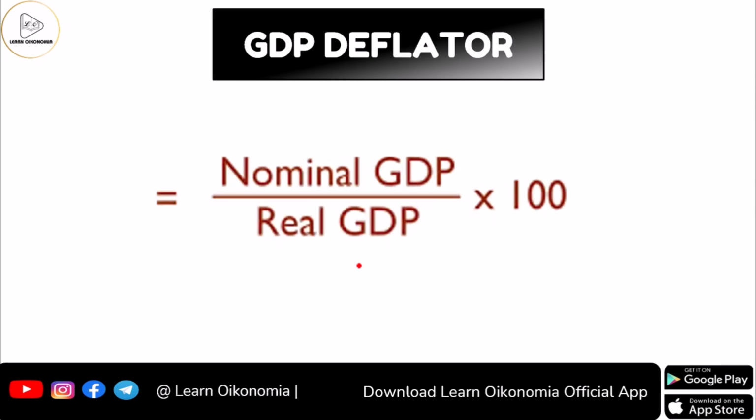Moving to the formula for calculating the GDP deflator, first of all, you calculate the nominal GDP, then the real GDP. Then you divide the nominal GDP by the real GDP, then you multiply that figure by 100, and you will get the answer for the GDP deflator.